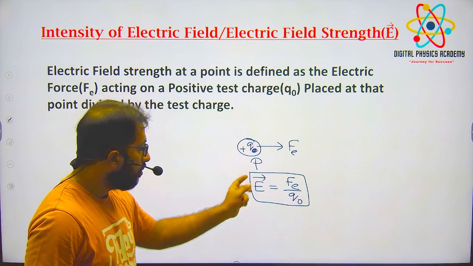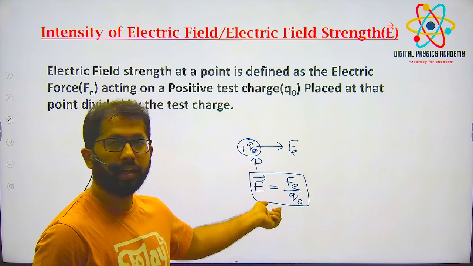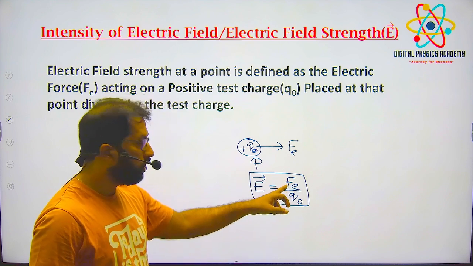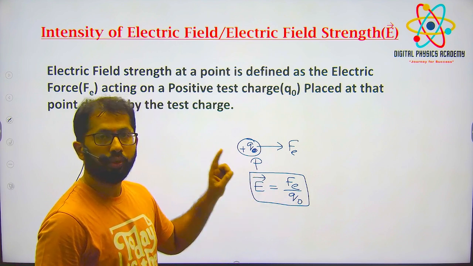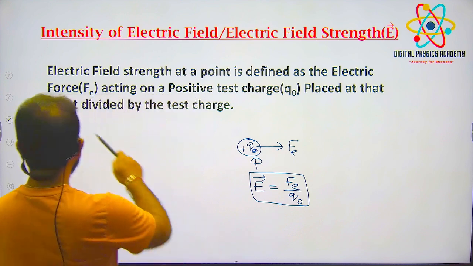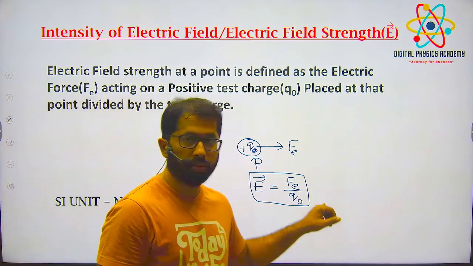Now, by seeing this formula, can you tell me the SI units of the electric field? Force is Newton and charge is Coulomb. So the SI unit is Newton per Coulomb. Okay, and dimensions, can anybody say the dimensions?